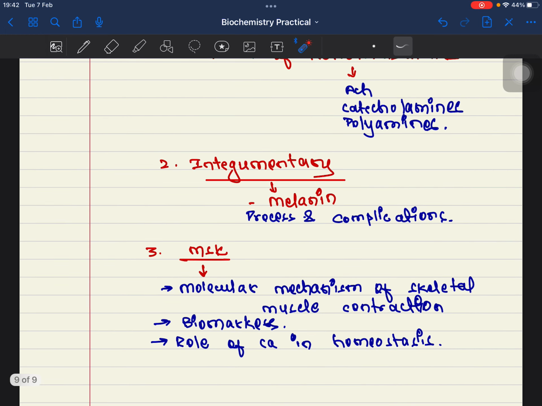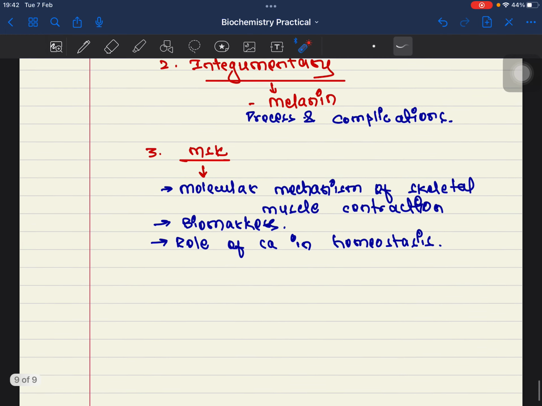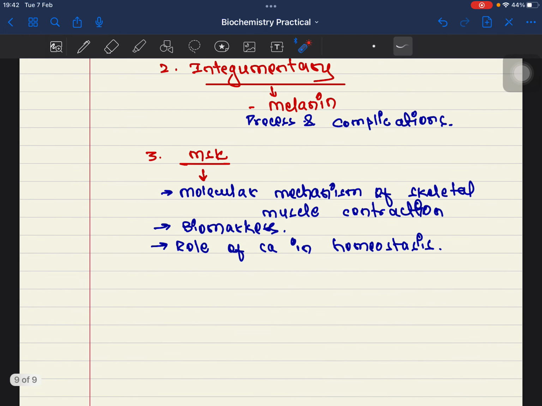Integumentary, melanin. The process of melanin synthesis you must know, and complications from it. For example, albinism. All right. Why does it happen? What happens in that? You must know that. And in case of MSK, there is the molecular mechanism of skeletal muscle contraction, an important thing.